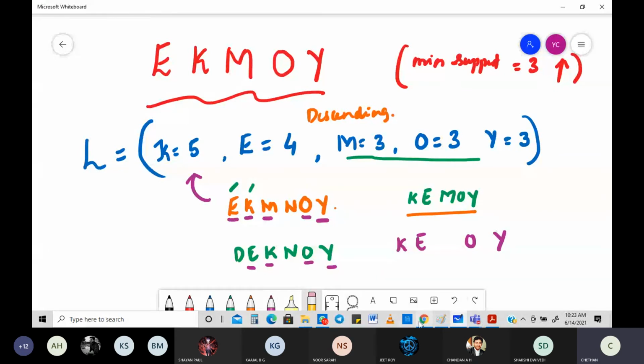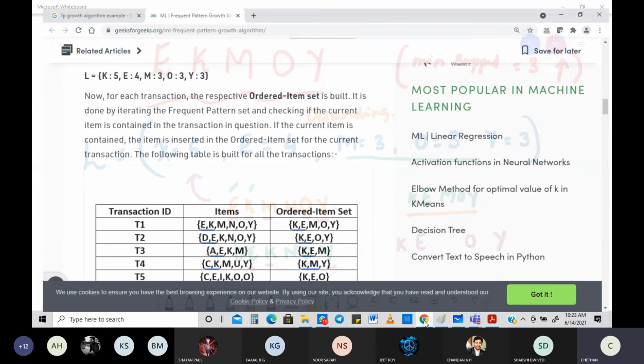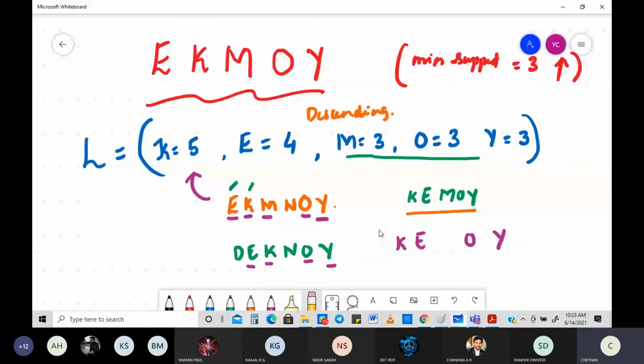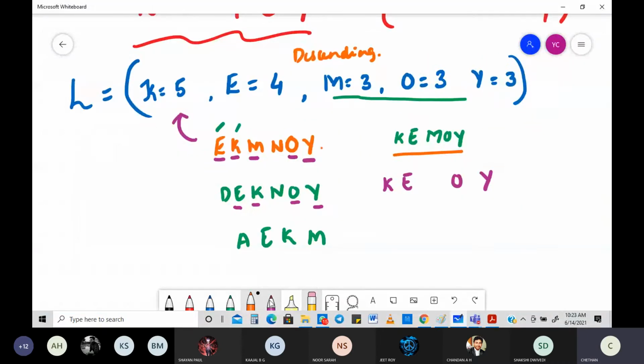Now for the other one, A, E, K, M. I'll write it for that one also. A, E, K, M is my original transaction. What is the next thing I do? First I'll write K, E, M, O, Y, because that's what we got here, and then I'll check whether each is there or not.